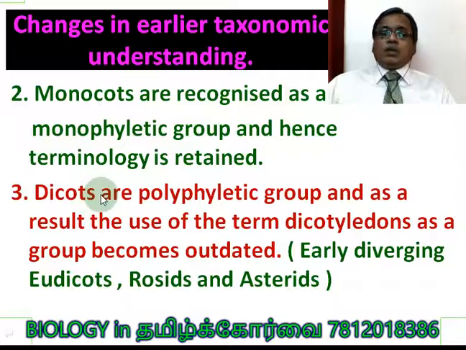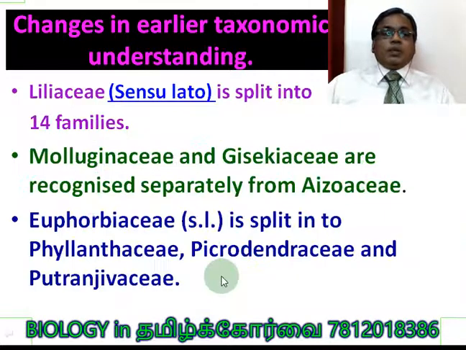Whereas if you take the dicots, they are polyphyletic, as I already told you. It is a very diverging group. Many branching points we noticed, and that is the reason why it is called polyphyletic. There are many ancestral points from where new groups originated. As a result, we are not able to use the term dicotyledon as a whole. So we have to use early diverging eudicots, then rosids and asterids. Very clear? So the dicotyledon group as a whole is an outdated format of classification.